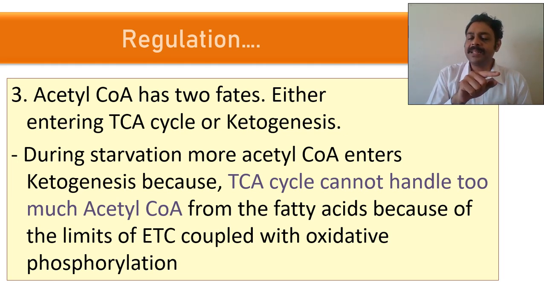So what is the first step of the TCA cycle? Oxaloacetate plus acetyl-CoA becomes citrate. What is the source of oxaloacetate? Yes, anaplerotic reaction. It comes from pyruvate. What is the source of pyruvate? Glucose. So glucose should be there. A little bit of glucose is needed to burn fat. This is why we say fat will burn at the wick of carbohydrates. So during starvation, all the glucose will go to your RBCs, brain, and other tissues. So the oxaloacetate formation itself will be reduced. That's why the liver converts everything into ketone bodies and sends them to other tissues. Too much acetyl-CoA cannot be handled by the TCA cycle here.